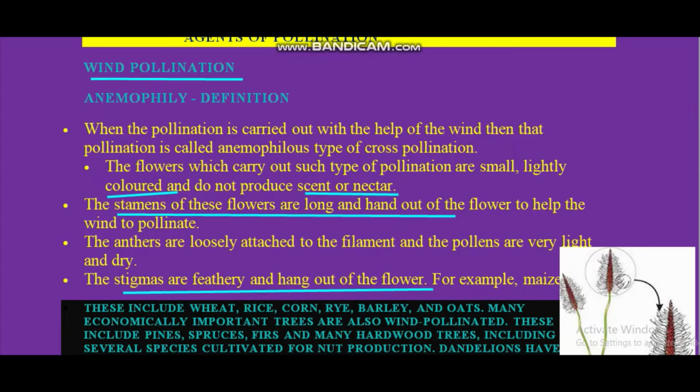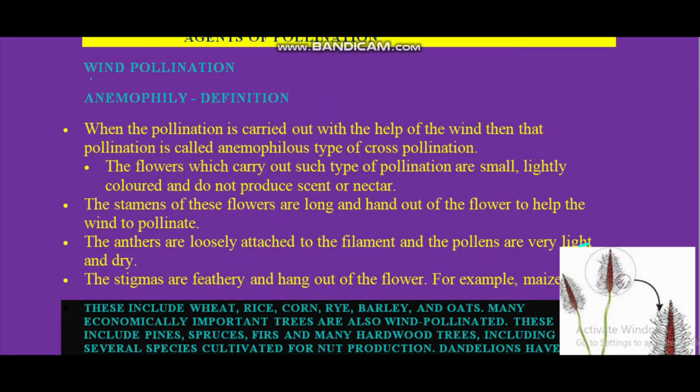Now the second question, characteristics of pollen grain. So pollen grains should be light in weight, light and dry. Here it is written dry, here it is written light. So pollen grain should be dry and light. One example which is given in your book, that is maize. Mostly the cereals, they are wind pollinated. Cereal plants, they are wind pollinated. So this is all about wind pollination.